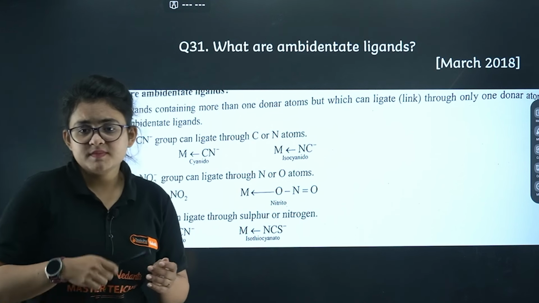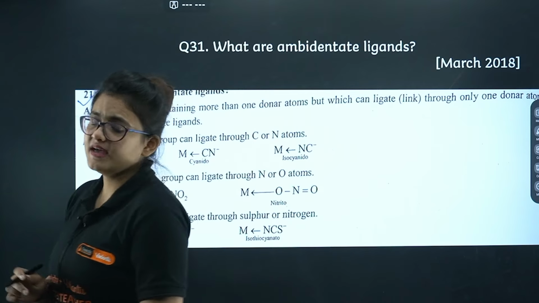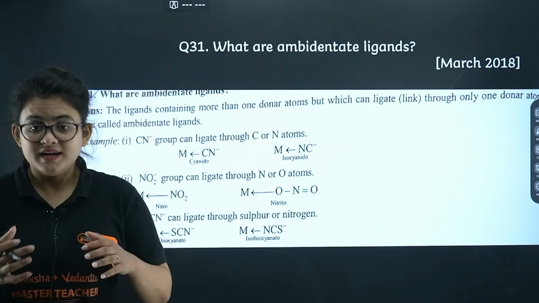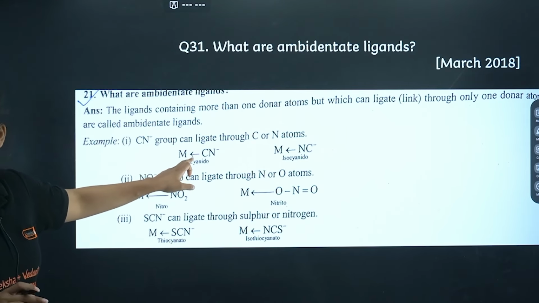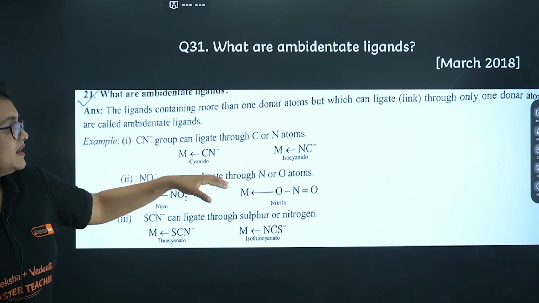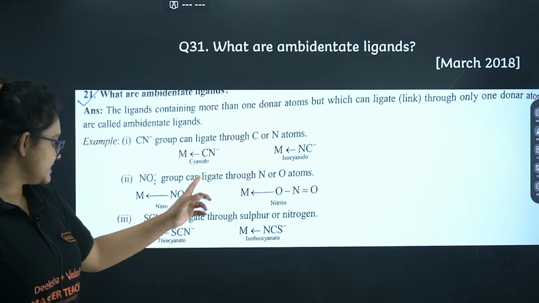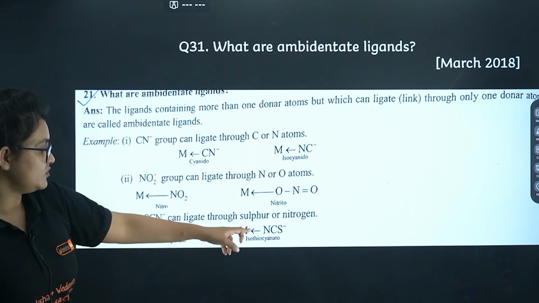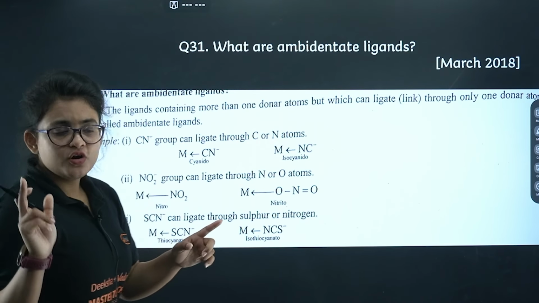Let's take an example. Please make sure whenever you are facing this type of question, don't forget to give the example. You can give the example of cyanide, thiocyanate, nitrite, anything. Here you can see CN-, where the donor site is carbon, that is called cyanido. But if the donating site is nitrogen, it is called isocyanido. Another example I can take is thiocyanate when S is donating, but whenever nitrogen is donating, it is isothiocyanate. I guess it's clear to you. Let's proceed further.